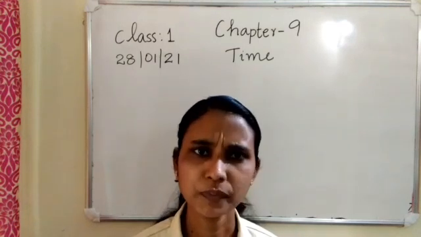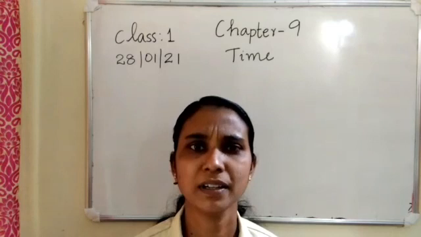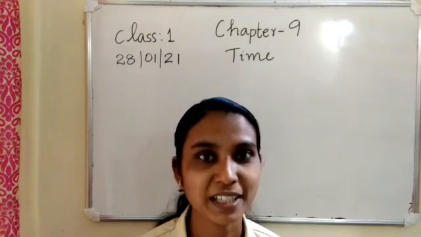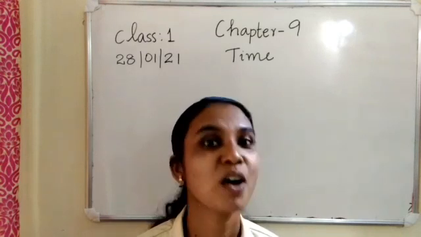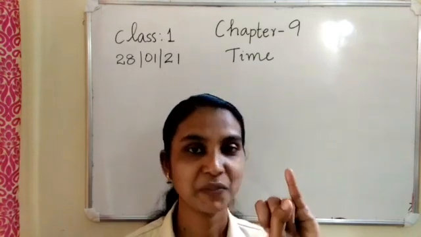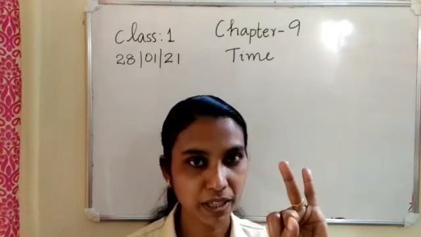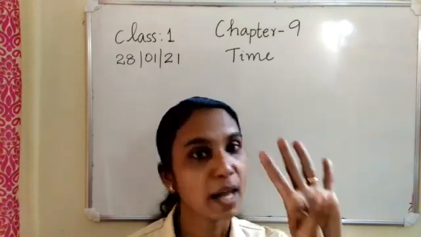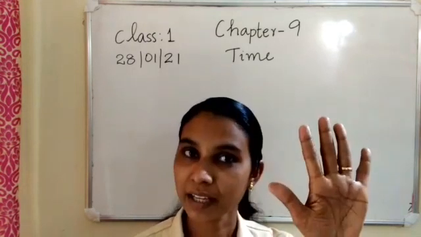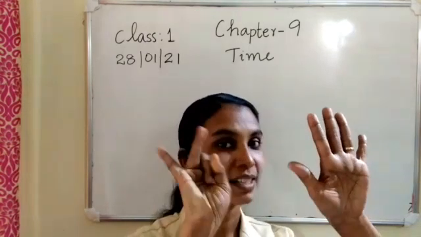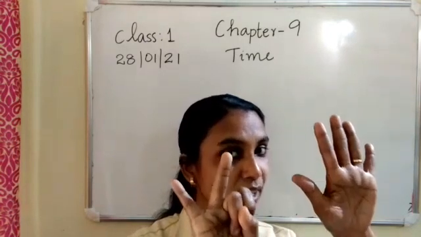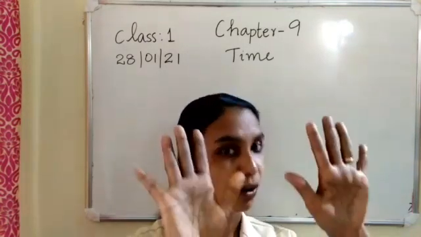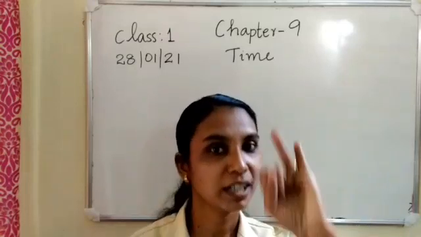Okay. Which is the first month of the year? Which is this month? Yes, it is January. So, January is the first month of the year. Which is the second month? February. Then the third month is March. Then the fourth one is April. Then May. Then June. Then the seventh month is July. The eighth month is August. Then September, October, November, December.